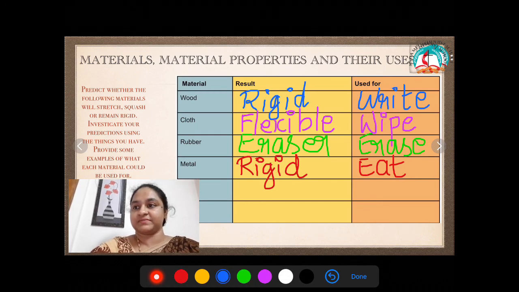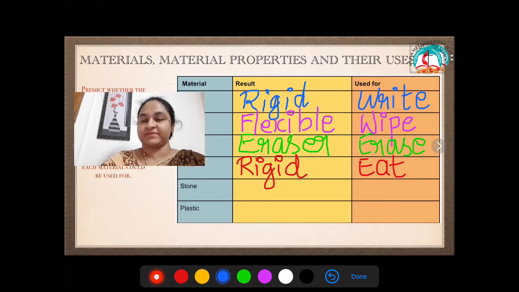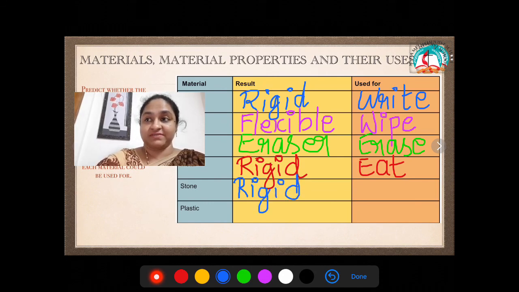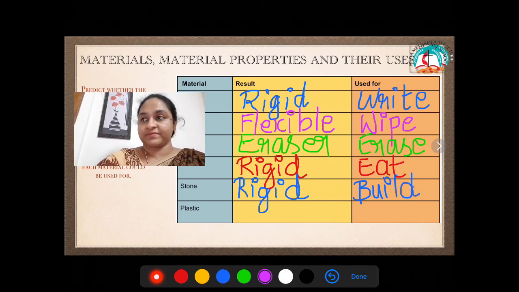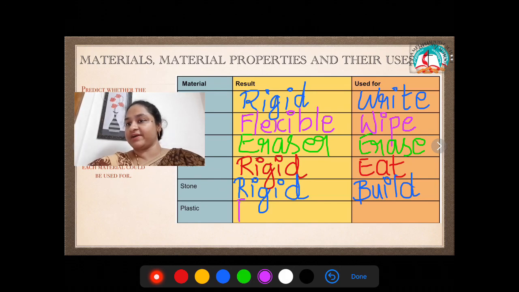Then what do you have? Do you have a stone with you? What property does it have? Are you able to bend the stone? Is it soft? Even that is hard and rigid. And what are the uses of stone? They are used to build, play sometimes.